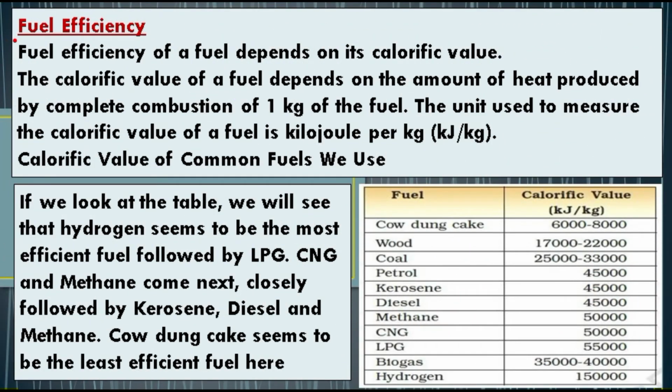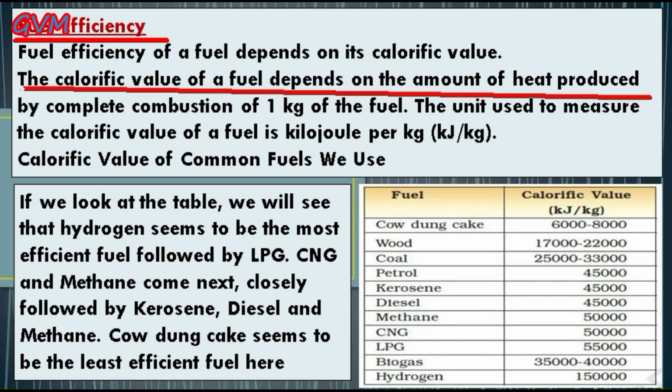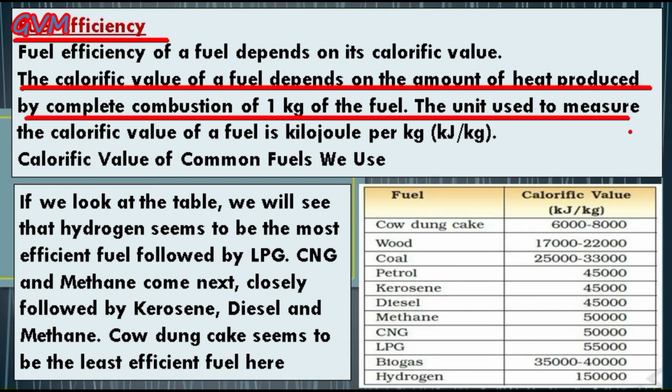Now students, as you can see here the heading, fuel efficiency. Students, it means how much energy a particular fuel produces on burning. And students, generally the fuel efficiency of a fuel depends on its calorific value. As we already discussed, the calorific value of a fuel is the amount of heat produced by complete combustion of 1 kg of the fuel. And generally the calorific value of a given fuel is measured in kilojoule per kg.